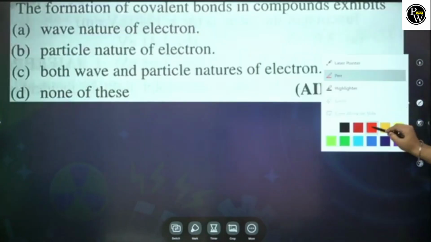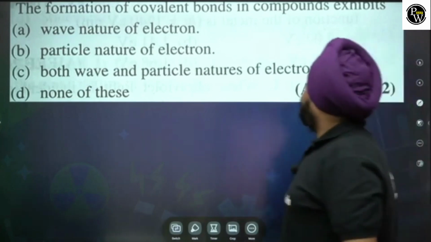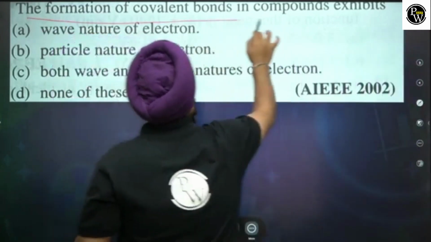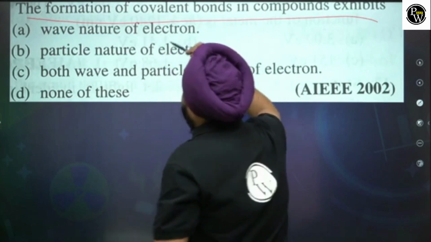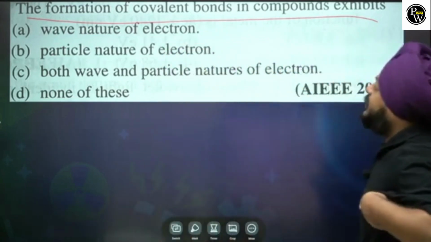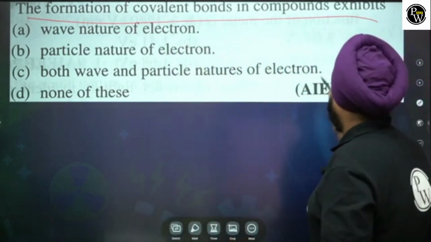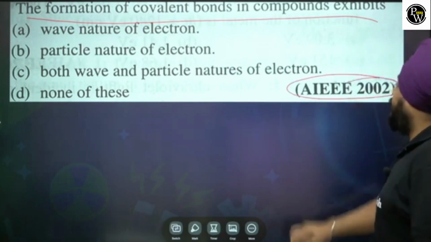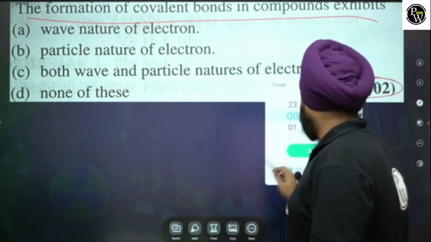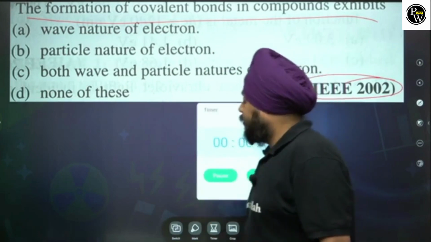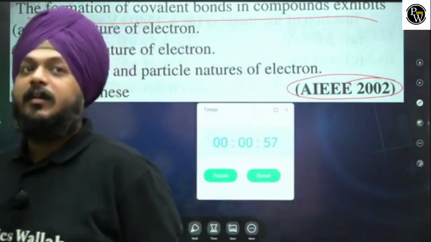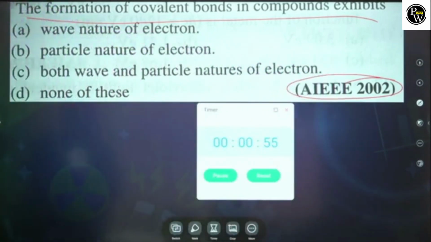Let's move on to the next question. The formation of the covalent bond in a compound exhibits wave nature of the electron, particle nature, both wave and particle nature, none of these. This question was asked in AIEEE 2002. Okay, let's give you all some time. Come on everyone, it's just a matter of seconds, not a minute.